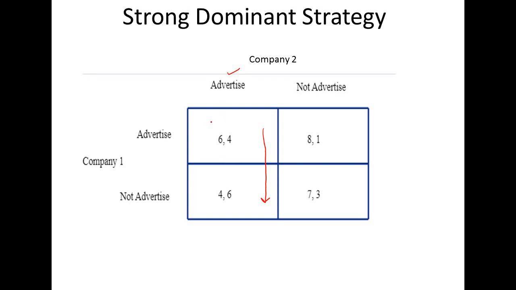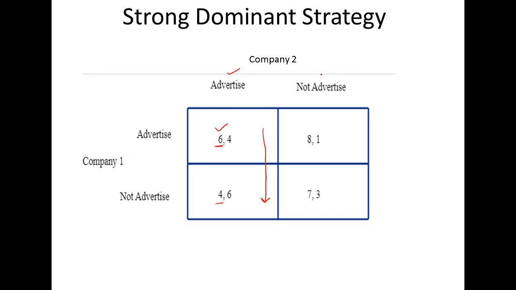If company 1 is advertising, it will get a payoff of 6, and if company 1 is not advertising, it will get a payoff of 4. Which one is higher? 6 is higher. It means advertising is optimal for company 1 in this case.